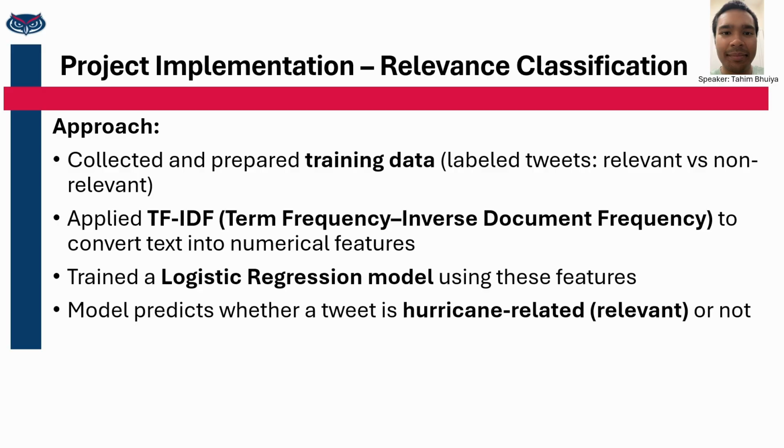And then after that, we trained a logistic regression model using these features from TF-IDF, where the model learns patterns in the data to distinguish between the relevant and irrelevant tweets. And then lastly, the trained model is used to predict whether a new tweet that we're passing through the model is related to a hurricane or not. And this part is very crucial for us because it filters out the noise and ensures that only the meaningful data moves forward into the later stages of our pipeline.